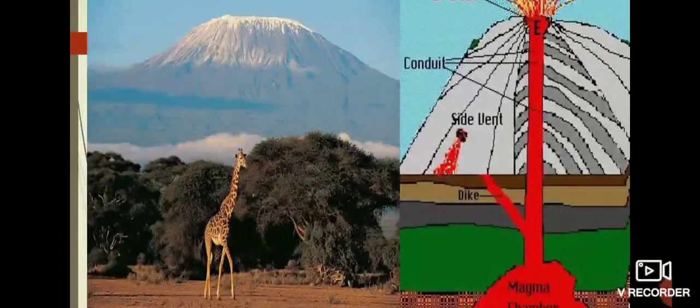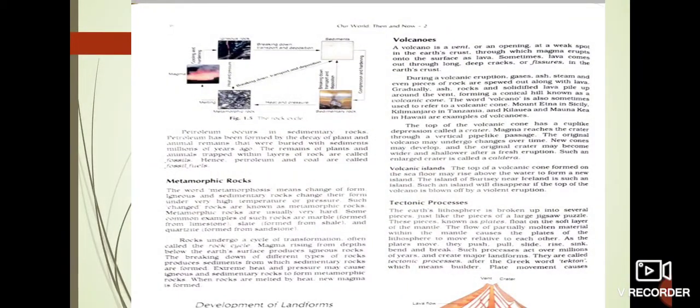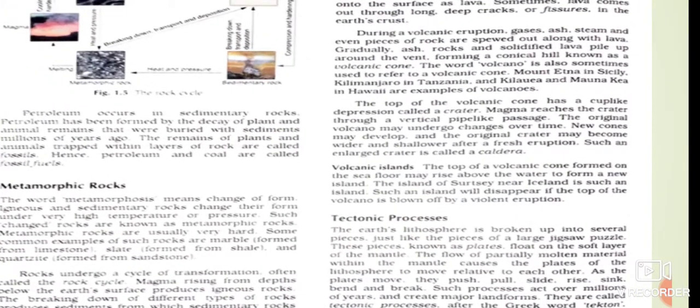This is all we have covered, children, right now. And now our next topic is tectonic processes. So let us understand what tectonic processes are. Now, there is a famous German professor, who was also a meteorologist. He has written a book, The Origin of Continents and Oceans. And the name of this famous professor is Alfred Wegener.